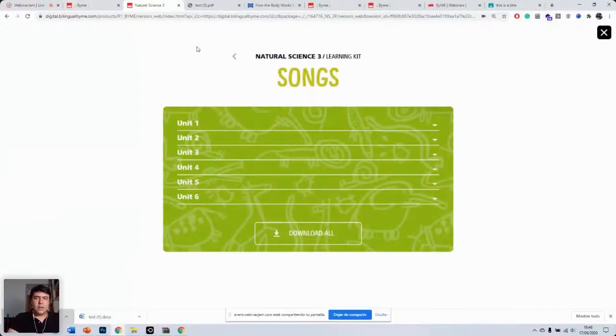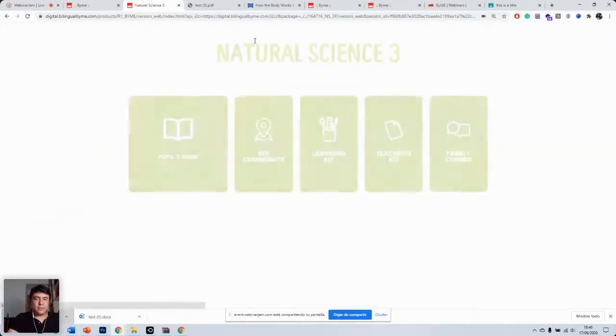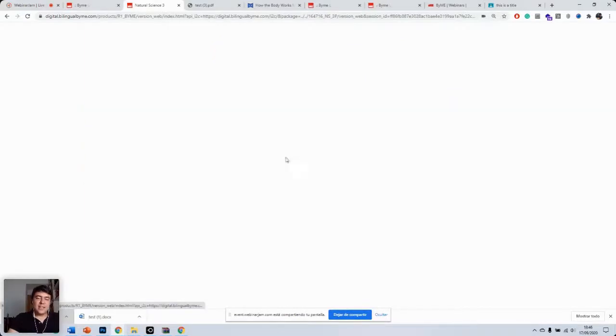Okay, I've been sent a private question, which is if I can go through how to make a custom flashcard again. Of course. Let me share my screen again. You go to the main menu, you go to Learning Kit. Let me just go from the beginning. So this is the main menu. We go to Learning Kit and Flashcards.